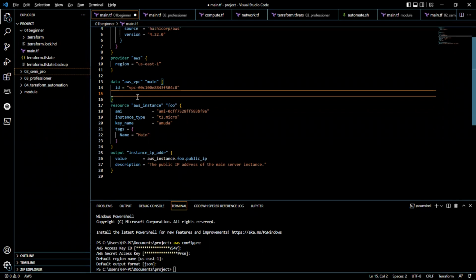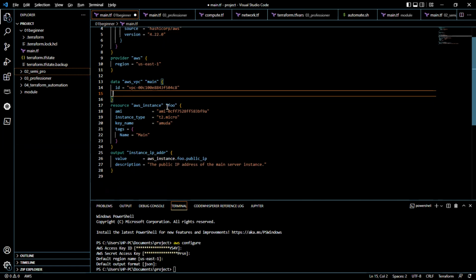Now, data. When you use data, it simply means there are already existing resources on the AWS platform. A VPC has already existed before, and I want to use that VPC. I want to deploy my resources to that VPC instead of creating a new one. So I use data, and all I need to do is get the VPC ID. That's the data aspect of it.